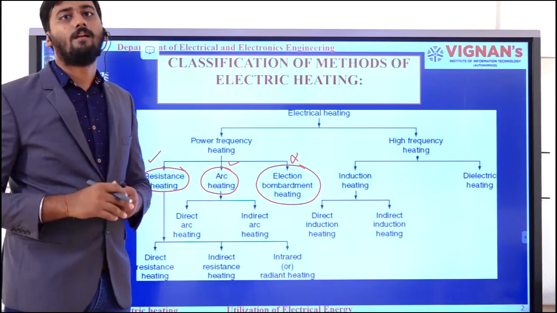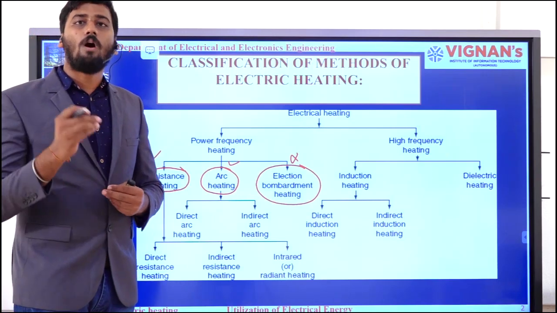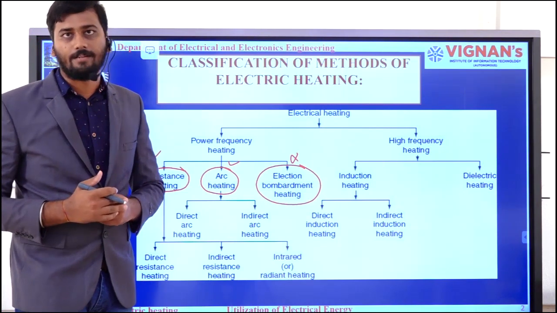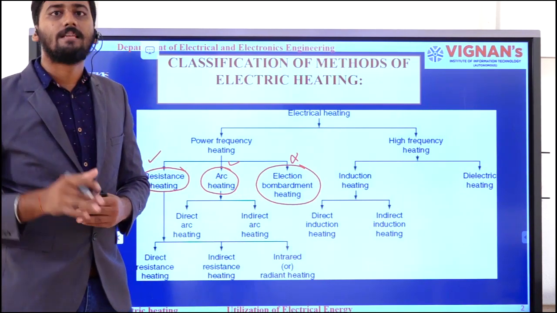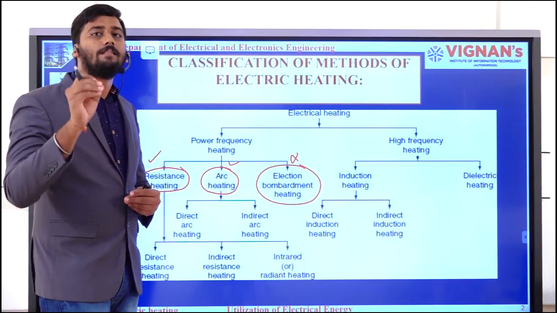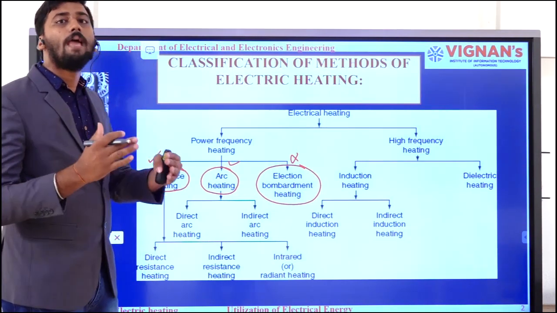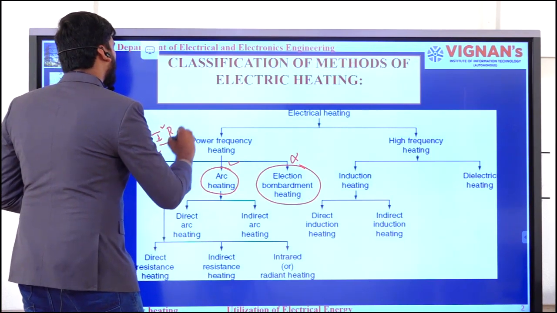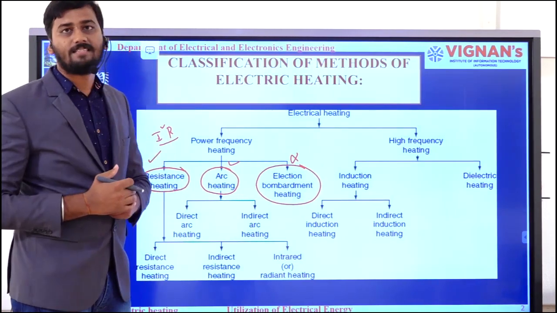If it is a conductor, once the current is flowing through that conductor or through that material, a small amount of power will be dissipated in the form of heat energy. The reason is internally it will have some small value of resistance. Because of that small value of resistance, the power will be wasted in the form of heat energy. I am going to utilize that phenomenon, that principle, in order to generate the heat energy by using resistance heating.